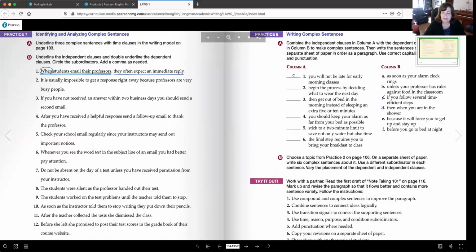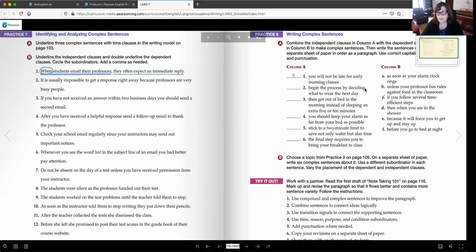Okay. The next homework you had was matching column A with column B. So the first one was done for you. We did that when I showed you the exercise the other day. For number 2, the letter that you should have is the letter F right here. F matches number 2.